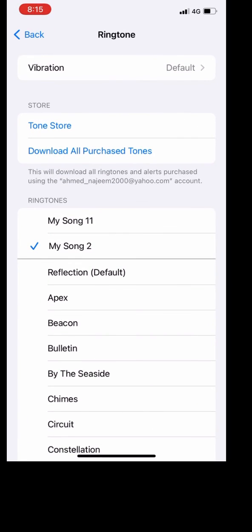After that, the song can be found on iPhone, setting sounds. Go to ringtone, you will find the song there. Just choose the new ringtone and enjoy.